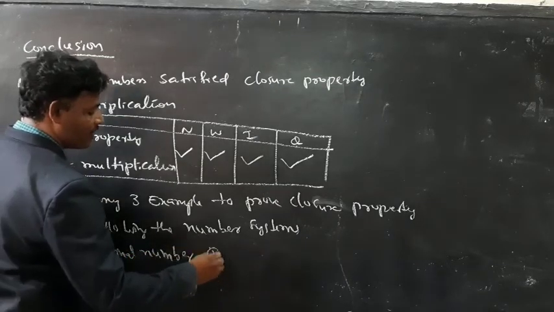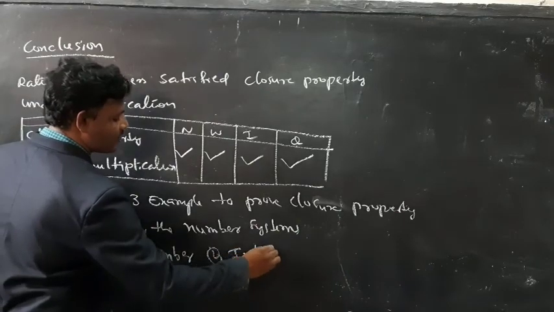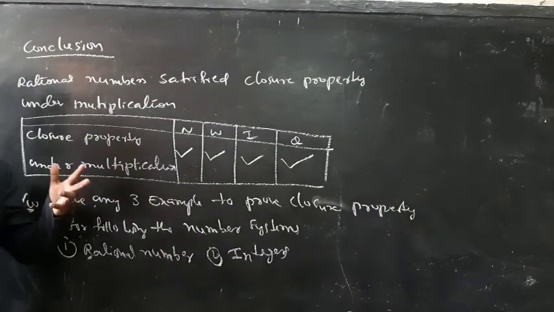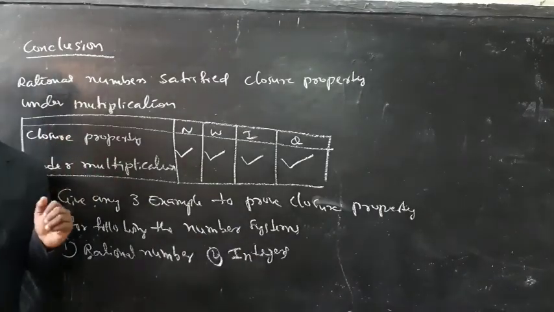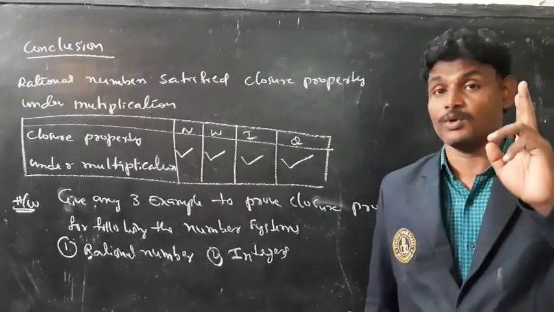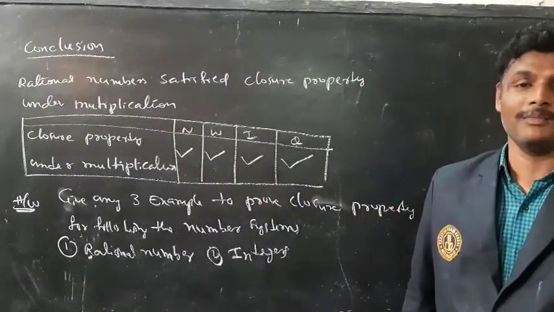First one rational numbers and second one integers. So what is your homework? Give any three examples to prove closure property of the following numbers: rational numbers and integers.